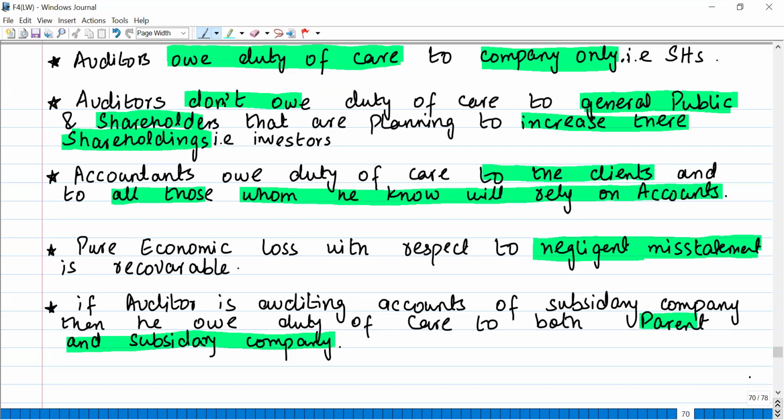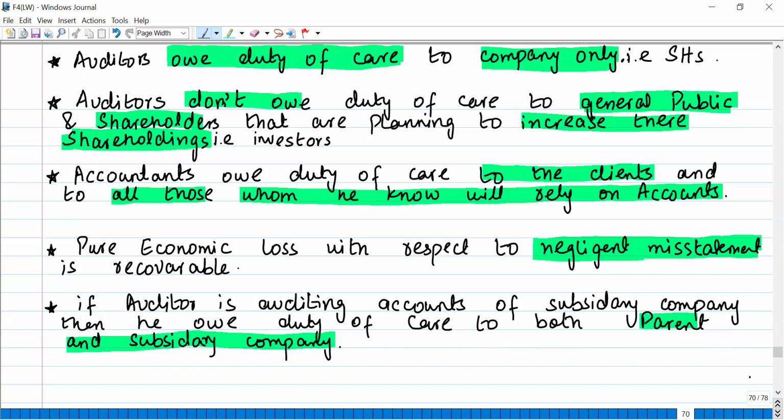Look, if I am a current shareholder of a company, then the auditor owes duty of care to me. If I am going to purchase more shares in the company, and for purchasing the more shares I relied on the auditor's report, and let's say the auditor's report was false, then in that case, the auditor doesn't owe duty of care to me.